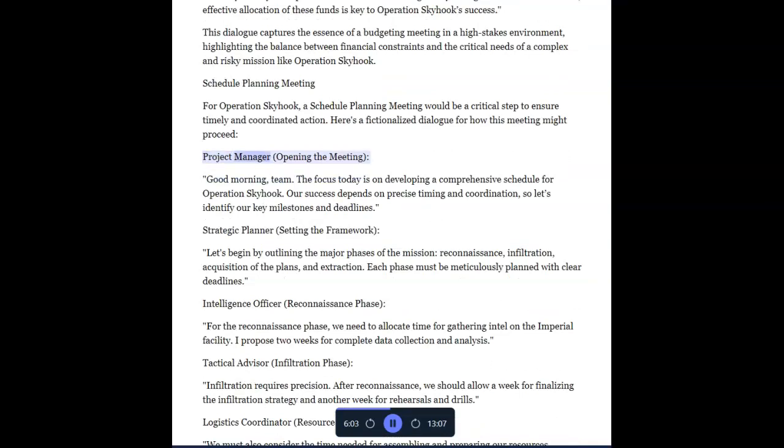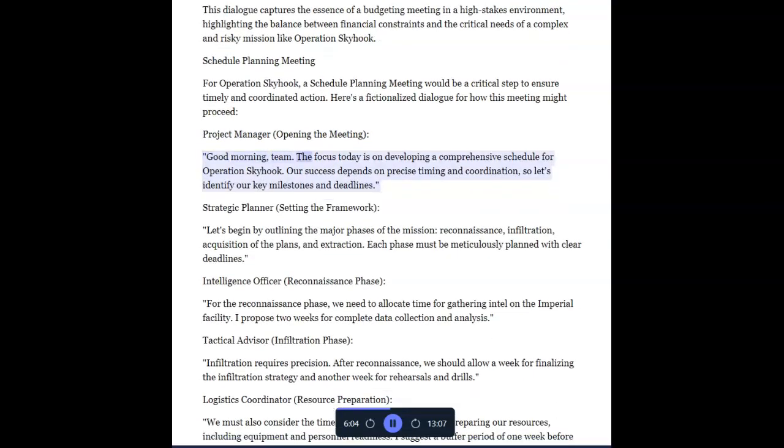Project Manager, opening the meeting. Good morning, team. The focus today is on developing a comprehensive schedule for Operation Skyhook. Our success depends on precise timing and coordination, so let's identify our key milestones and deadlines.